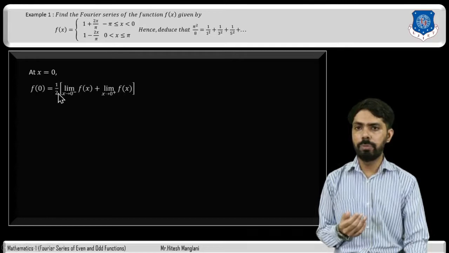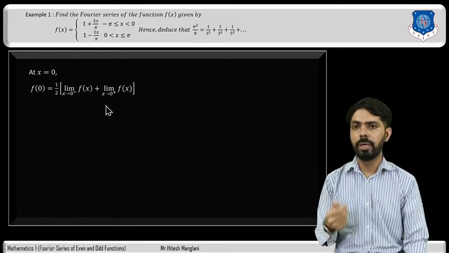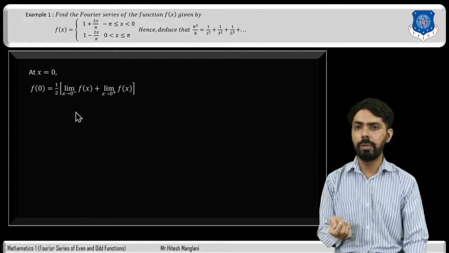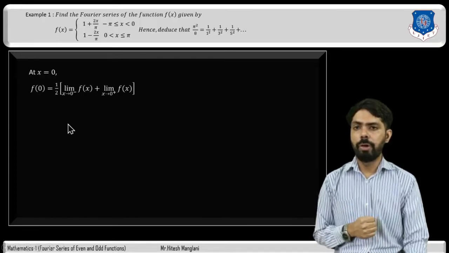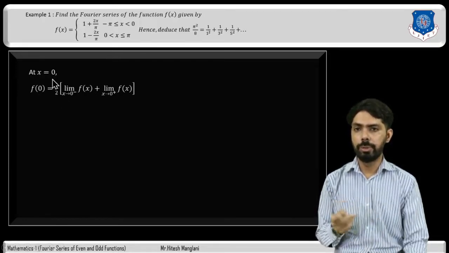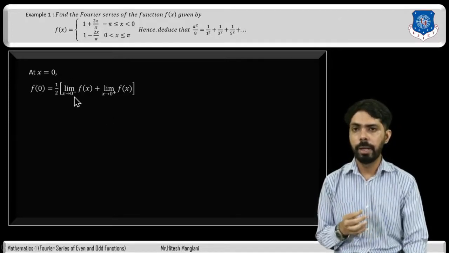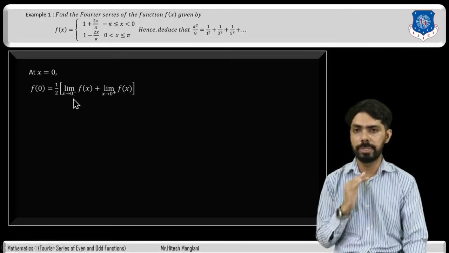f of 0 is equal to 1 divided by 2 in bracket limit x tends to 0 minus f of x plus limit x tends to 0 plus f of x. That is the summation of the left hand limit and the right hand limit, whole divided by 2. So this is how we can find out the value of the function at the point x is equal to 0, where the function is discontinuous. Now what is the meaning of x tends to 0 minus? That means x less than 0.